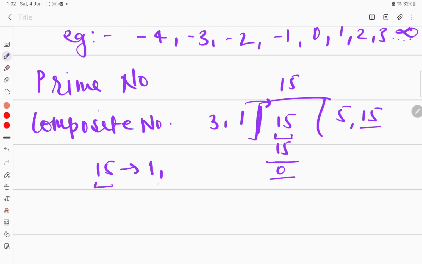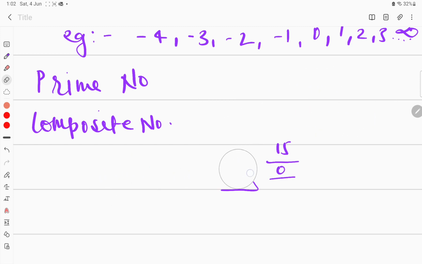So here I'm writing the factors of 15. I will start with 1 and I will end with 15. In between, whatever numbers can exactly divide 15, I'm going to write here. I saw 3 can divide 15 exactly. Also 5 can divide 15 exactly. So these are the factors of 15. Now why do we discuss the concept of factor? Because we are going to discuss the concept of prime number and composite number. If factor is clear, then we can proceed ahead with the definition of prime number and composite number.